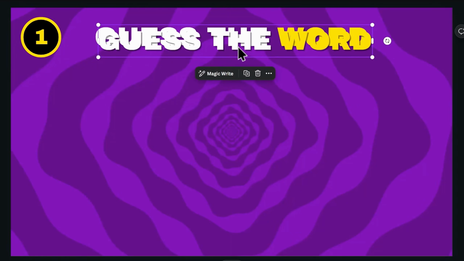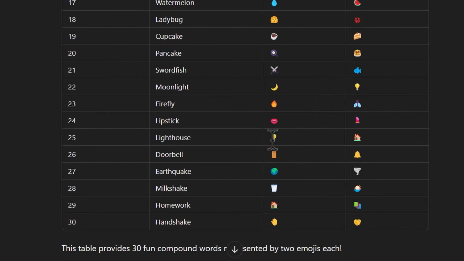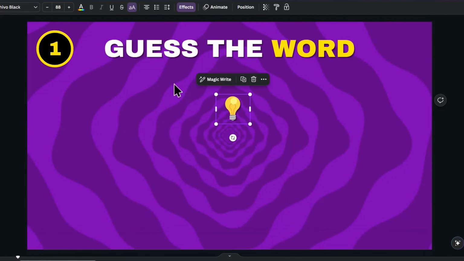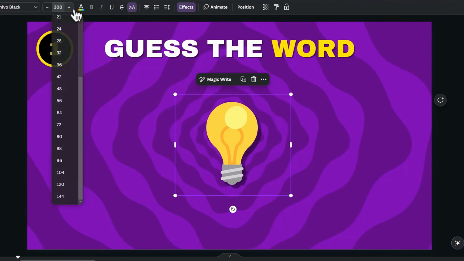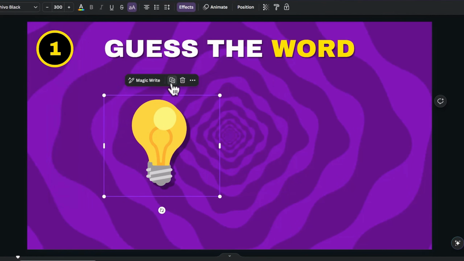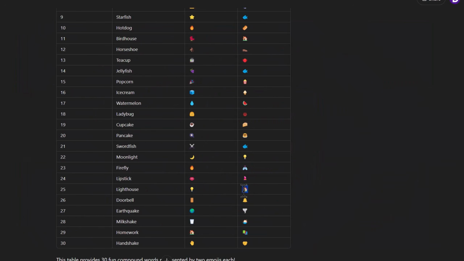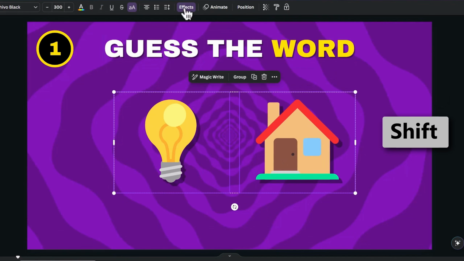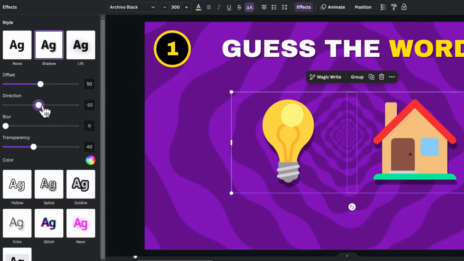Duplicate the header again, then go and copy one emoji from ChatGPT and paste it there. Increase the font size at the top to 300. Drag it to the left and duplicate it. Copy another emoji and paste it there. Click on both of them by holding the Shift key and change the direction of the shadow effect on the left.